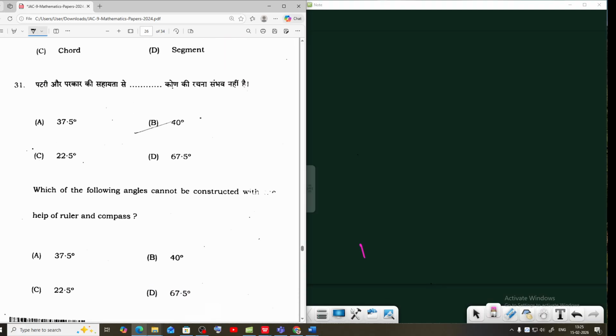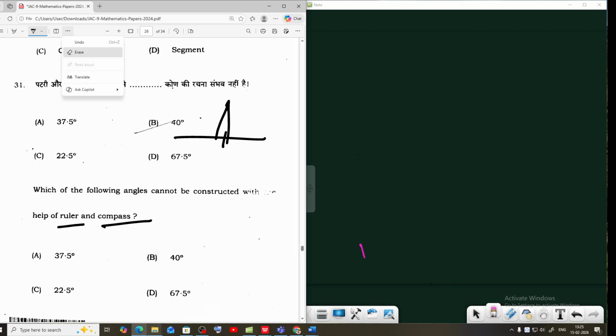Which of the following angles cannot be constructed with the help of a ruler and compass?